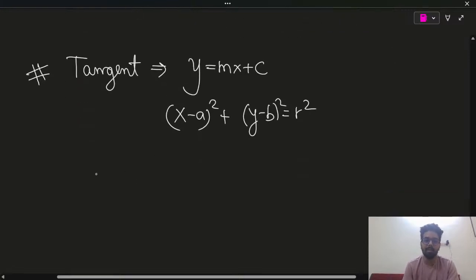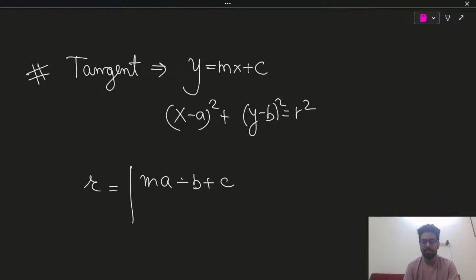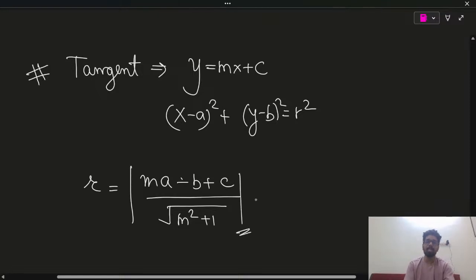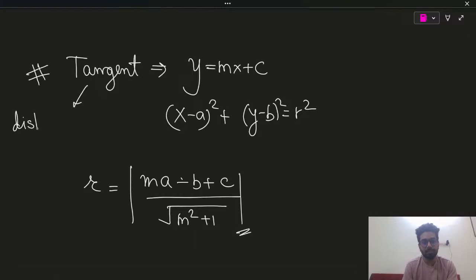What we will do is simply write that r equals mod of (m a minus b plus c) upon under root m square plus 1. That's all. We will solve this thing. What we are using over here is that the distance of the tangent from the center is equal to the radius. Okay, this is how we'll get this.